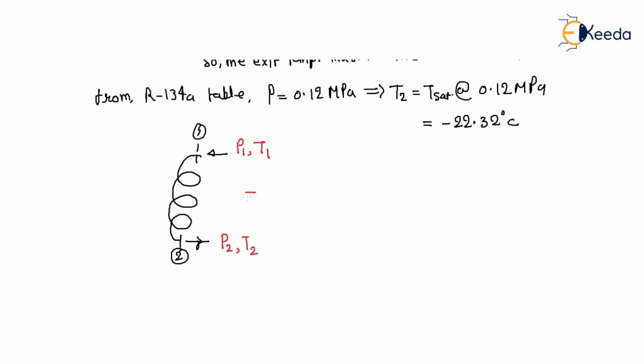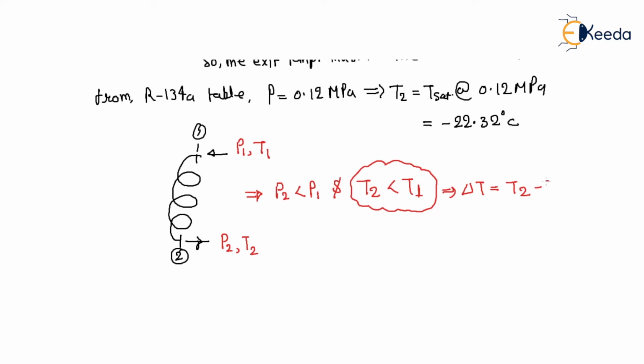So the capillary tube acts as a throttling device, so P2 must be less than P1, and it provides a cooling effect, so it will cool down. T2 must be less than T1 from your observation. So the temperature will reduce. How much will it reduce? Delta T is T2 minus T1. So what is that?